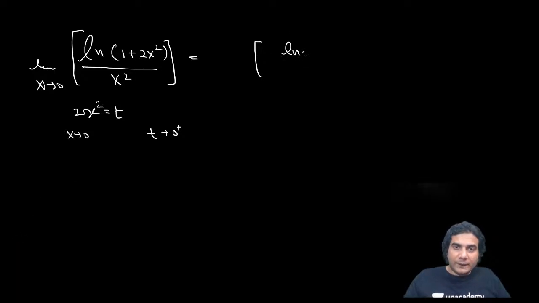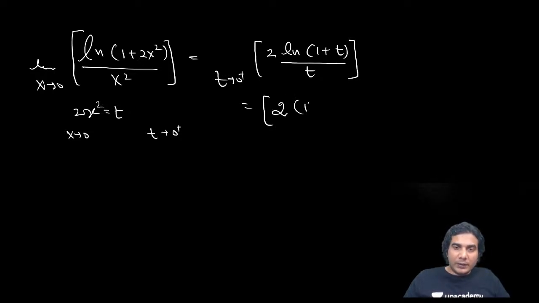So it will be ln of 1 plus t divided by t, where you need to multiply and divide by t, so it is going to be 2x square, and 2x square will be t. Now t is approaching 0 plus, and ln of 1 plus x upon x from the right hand side was 1 plus. So it will be 2 into 1 plus, and it will be 2 only. All right, one more.